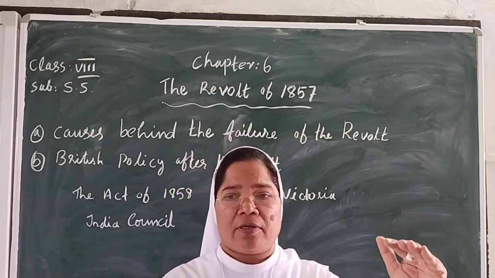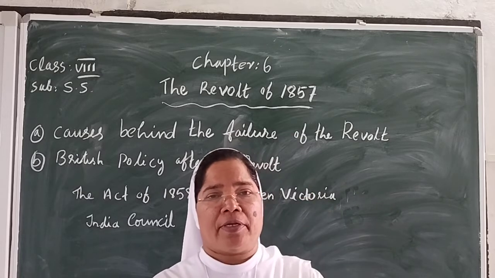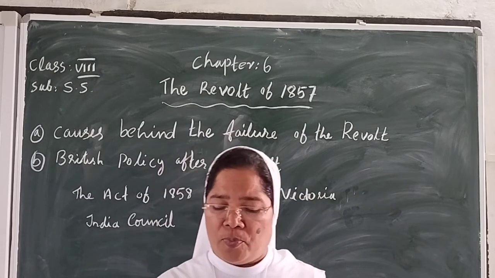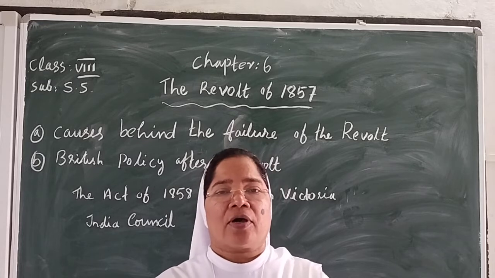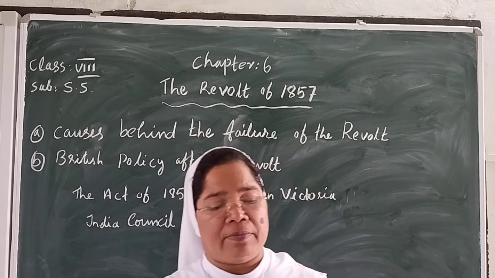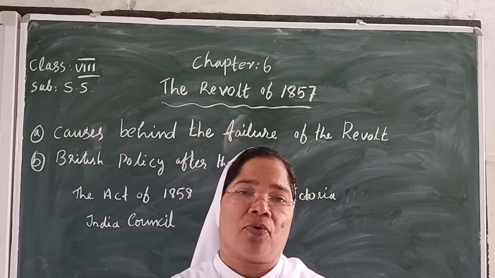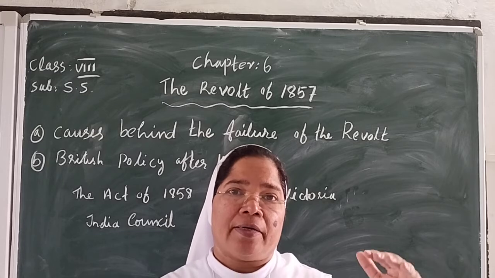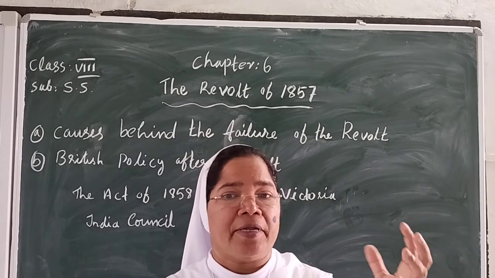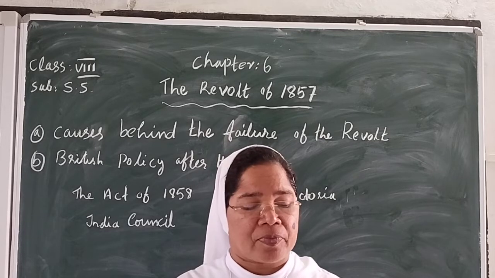The Crown now held all power in India. All policies concerning India were framed by the government in Britain. The British government accepted direct responsibility for ruling India.